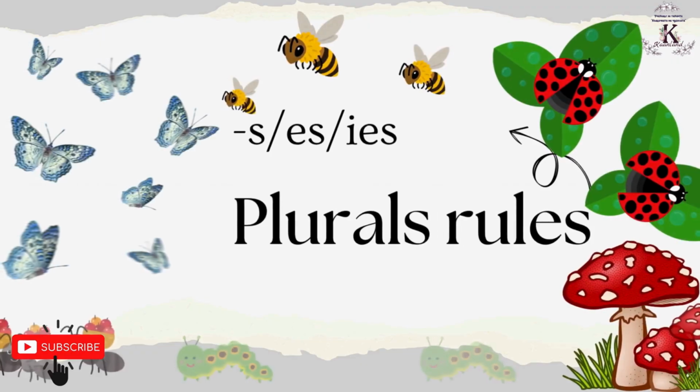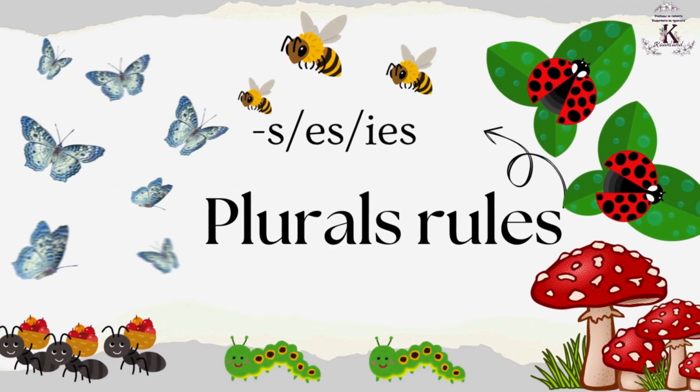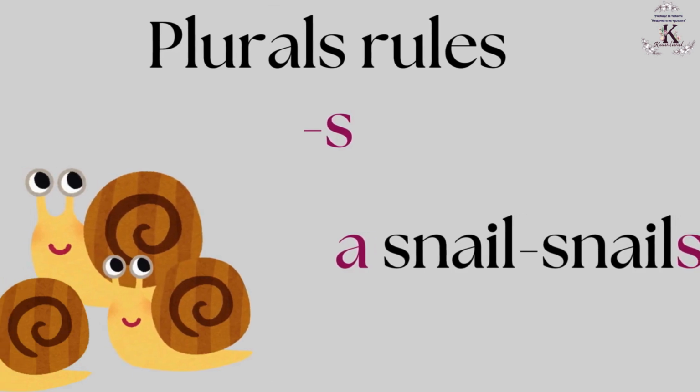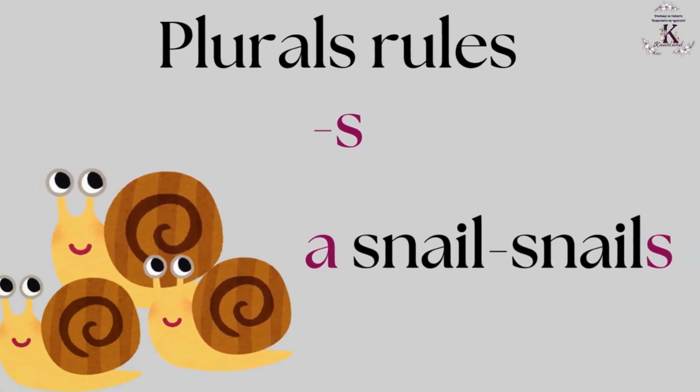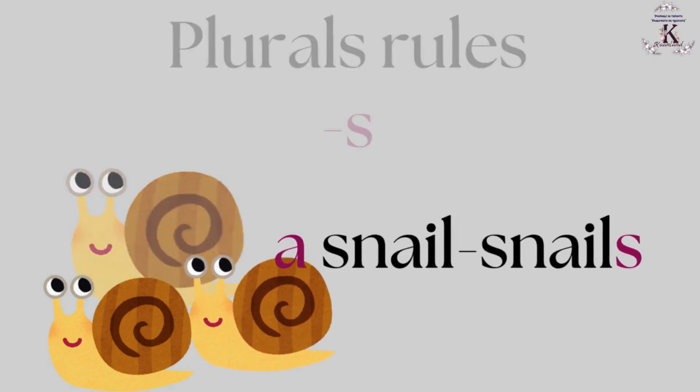Today we will learn the rules of plurals. Are you ready? Let's begin. A snail. Snails. 1 snail, 2 snails, 3 snails.